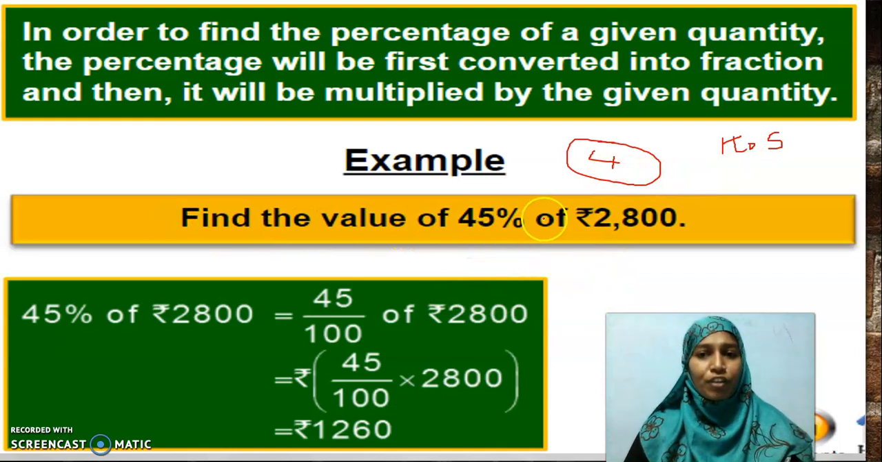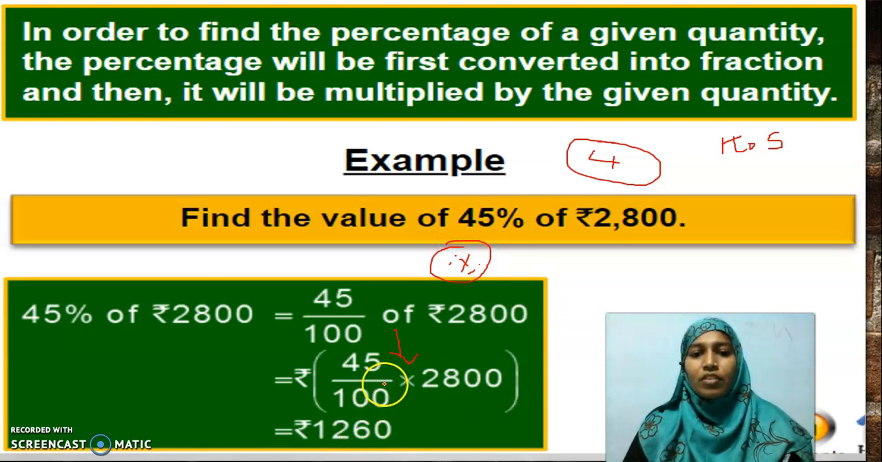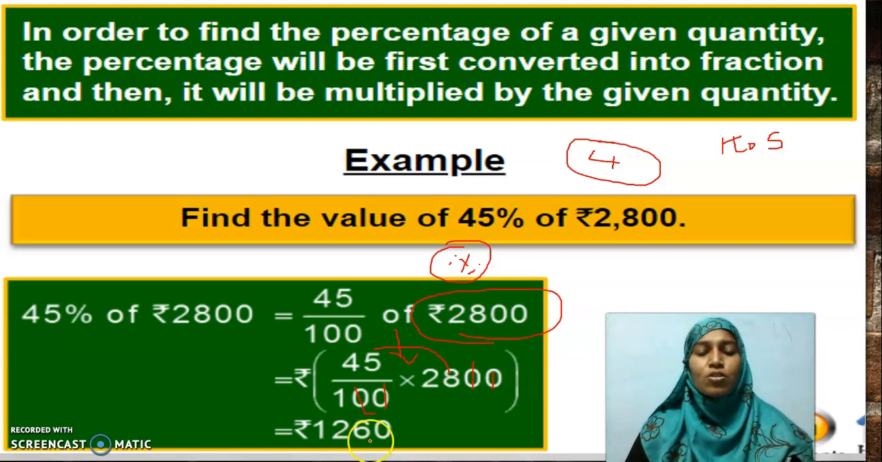Find the value of 45% of 2800. 45% means I have to convert it into a fraction. 45 by 100 multiplication 2800. This is a very important model where we will discuss many problems of this model. Okay. If I cancel these two, we will get 45 into 28. If you multiply, you will get 1260. It means in 2800 rupees, 45% means rupees 1260.